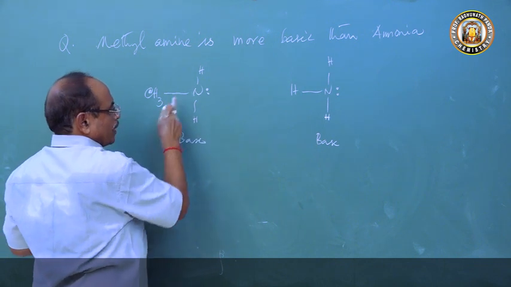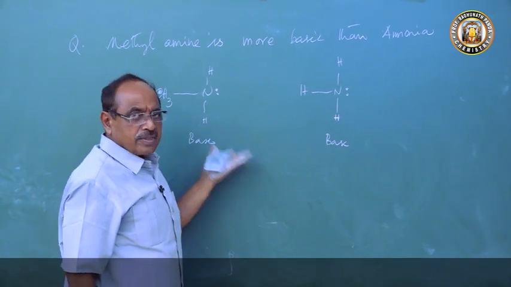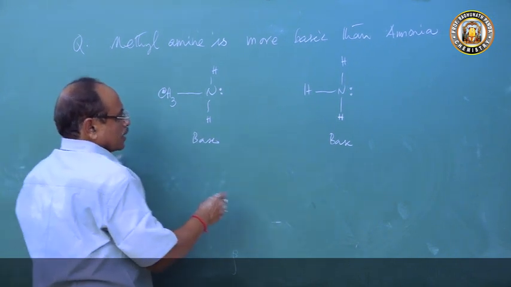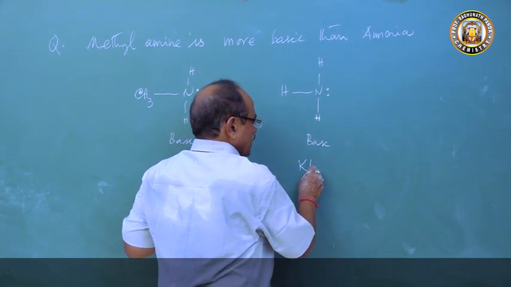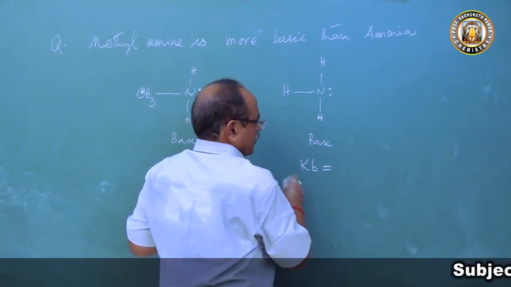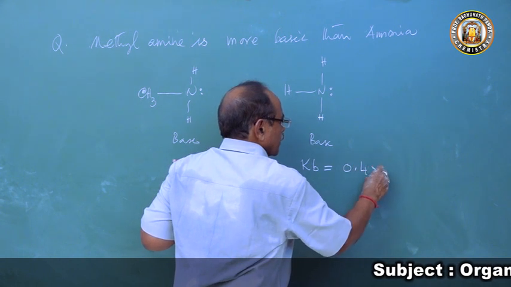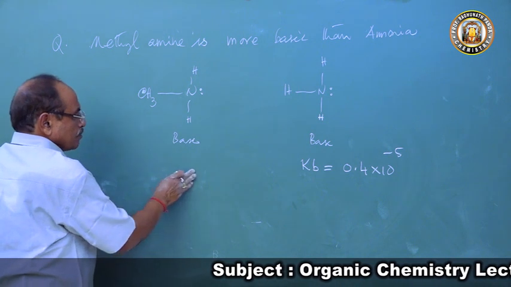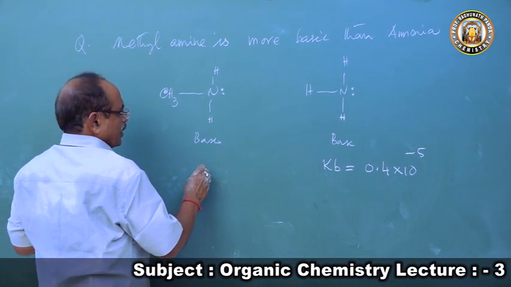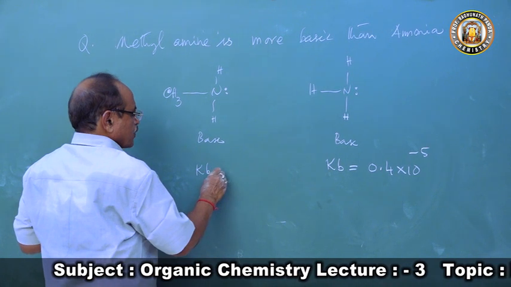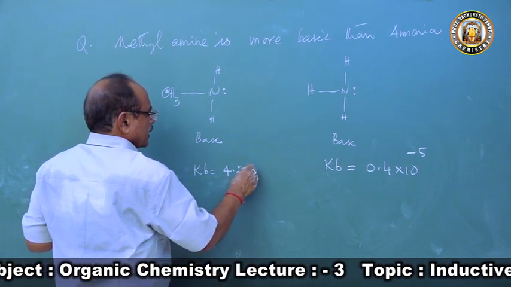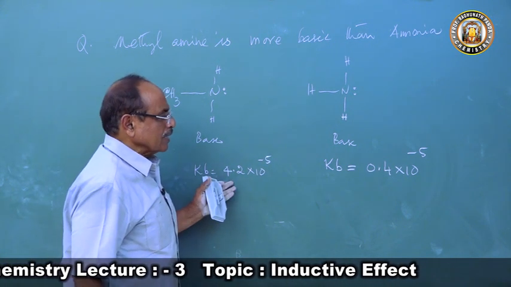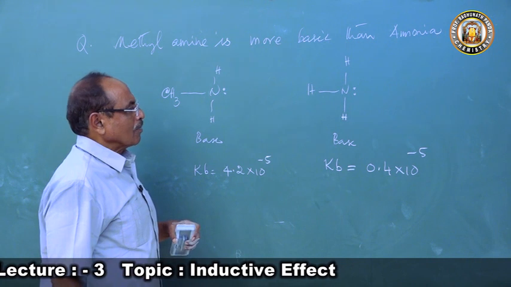But so far as basicity is concerned, the basic strength of this is this. If you measure the basic strength, the Kb, the dissociation constant of ammonia, comes to 0.4 in 10 to the power minus 5. Whereas if you come to this, Kb comes to 4.2 in 10 to the power minus 5. So it is almost 10 times higher than that of ammonia.